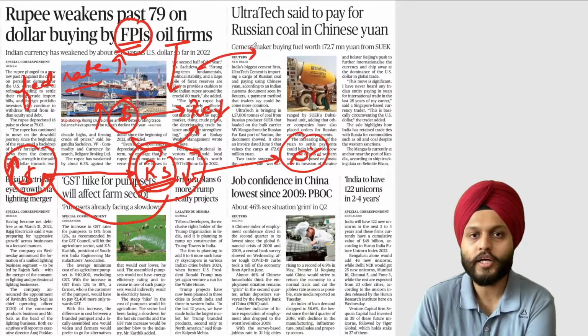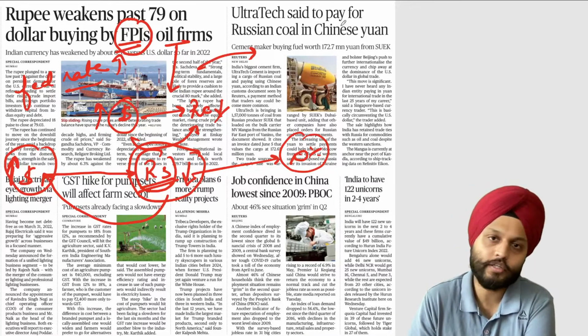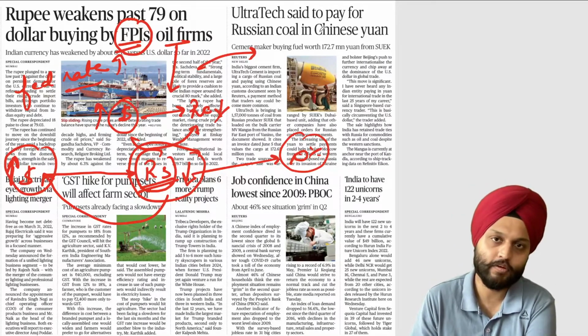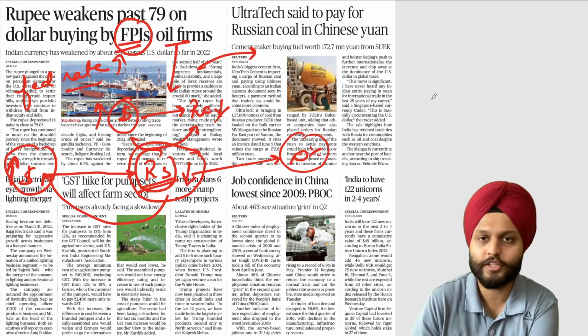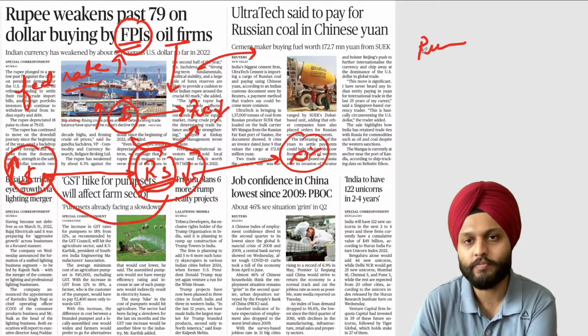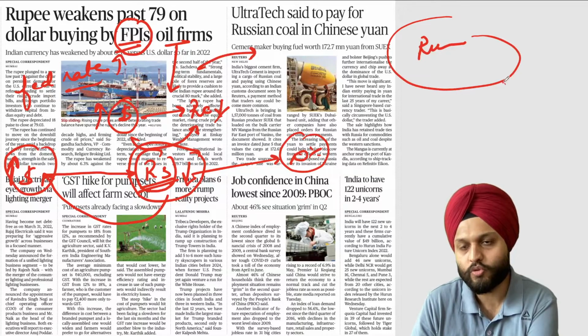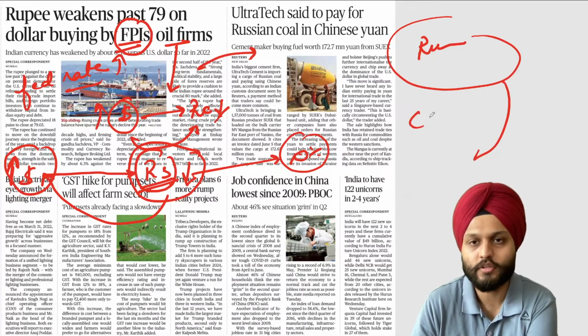Then we have Ultratech said to pay for Russian coal in Chinese yuan. I think Russia-China axis. So this is Russia. Then we have Ultratech. So this is China. Right? So China, and then comes India.